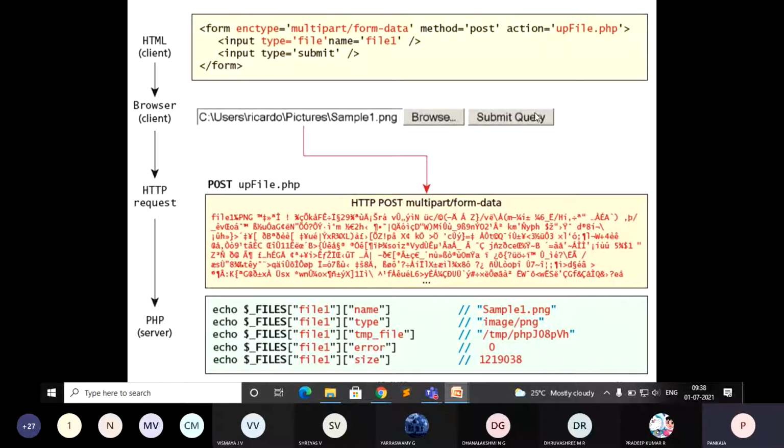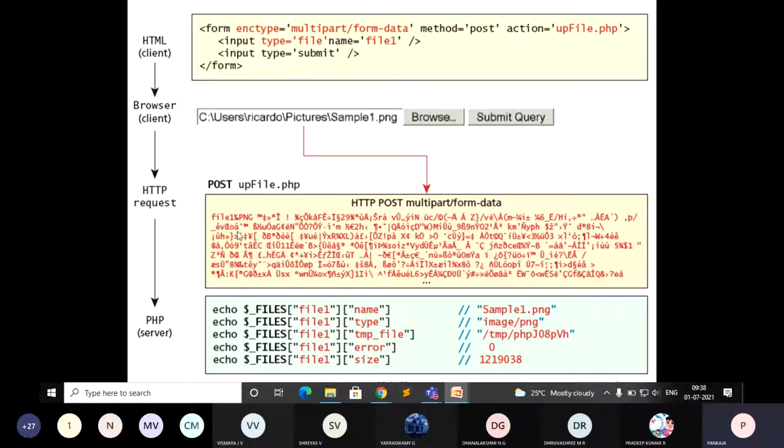Once you click on submit, this complete information and the file information is passed using an HTTP request, using the post method. It is not going to be sent using the URL, because you are using the post method. It will be transferred in the form of an HTTP post. Now you can see how the uploaded file looks in the form of an HTTP request. This is encoded, so you may not understand the content present in this file.